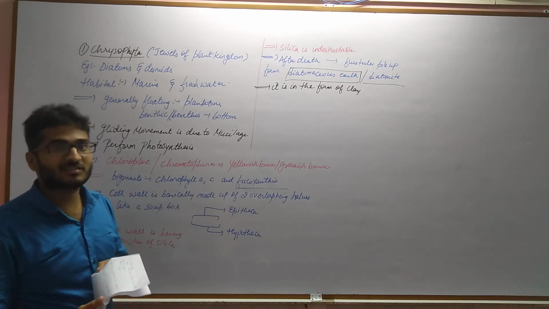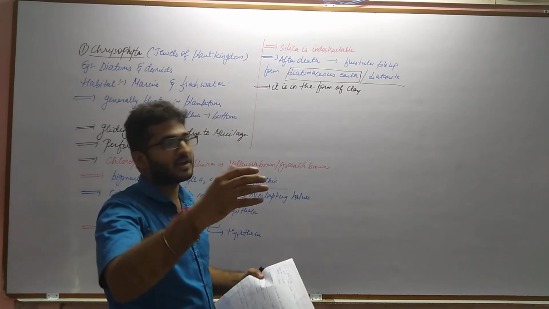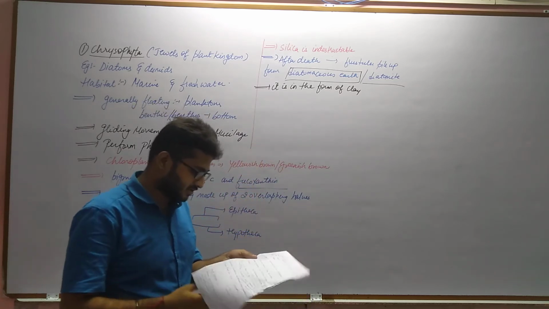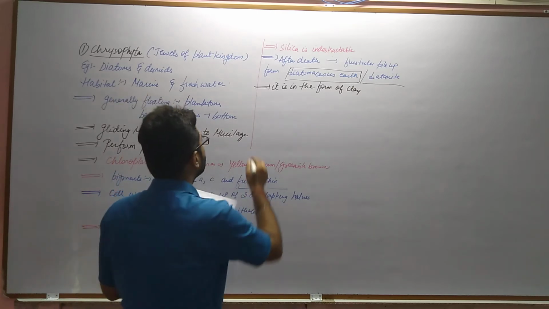The silica layer is indestructible. That means they do not decay easily. So they pile up one on another and they form diatomaceous earth. One important thing, they are the chief producers in the water bodies.